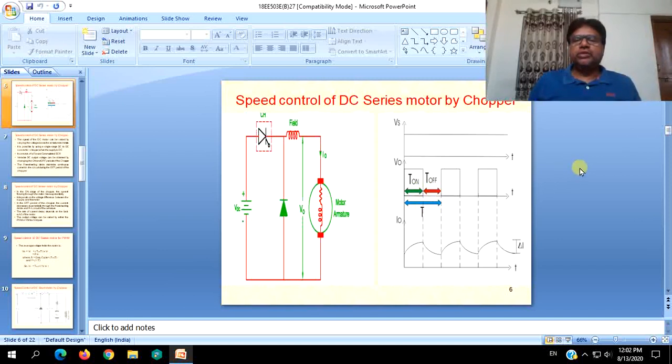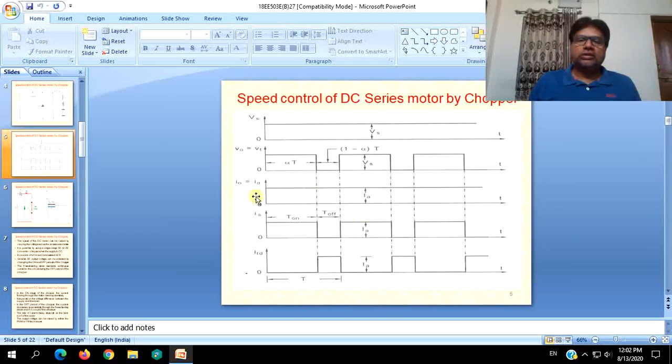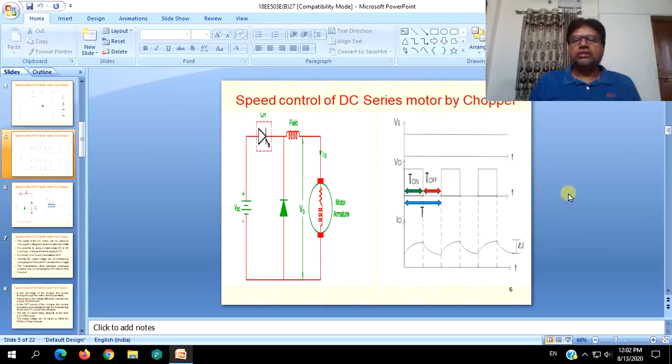It depends on the duty cycle and how we have designed it. And the net effect of this varying current, we can take as if a constant average current flows through the load or armature, as shown in this figure. So that is the concept which we discussed in the previous sessions.